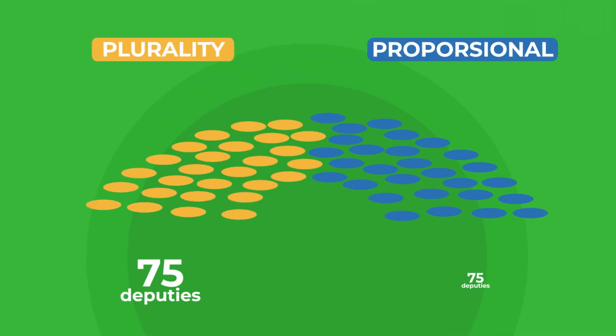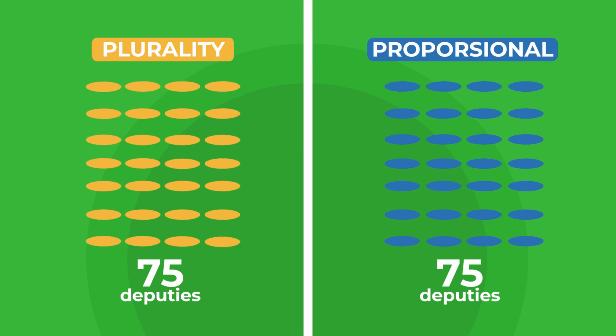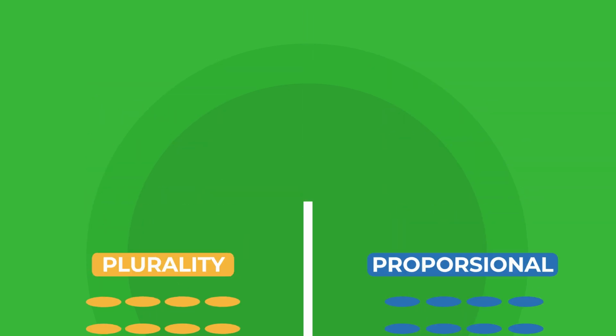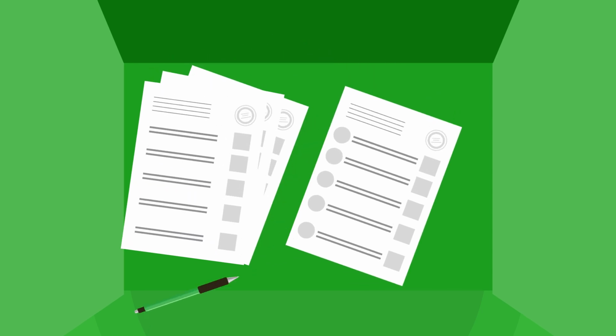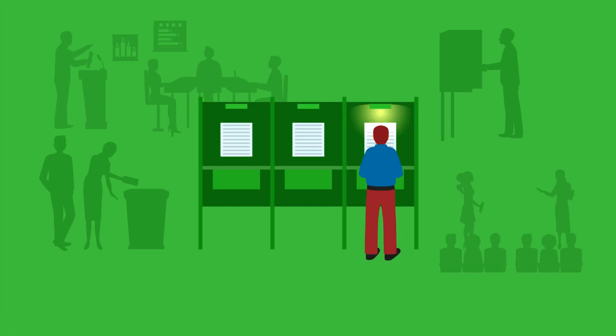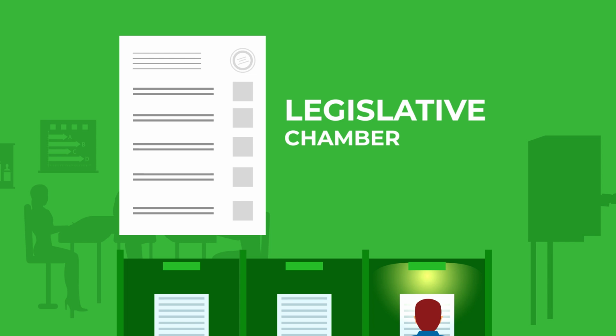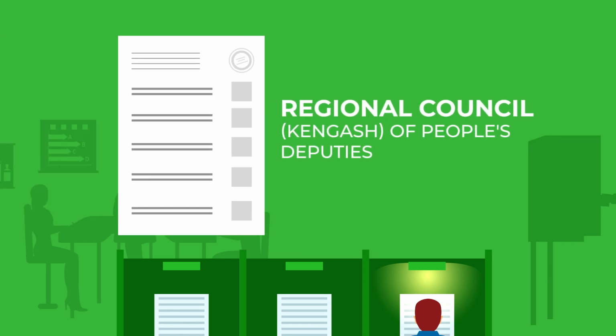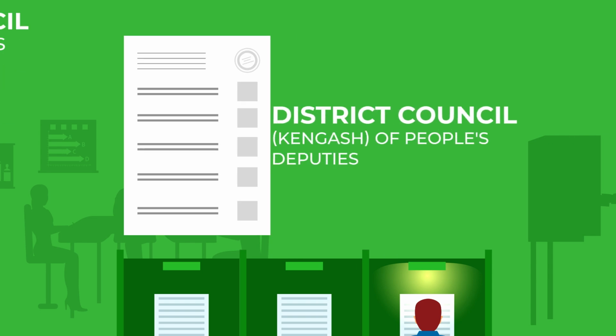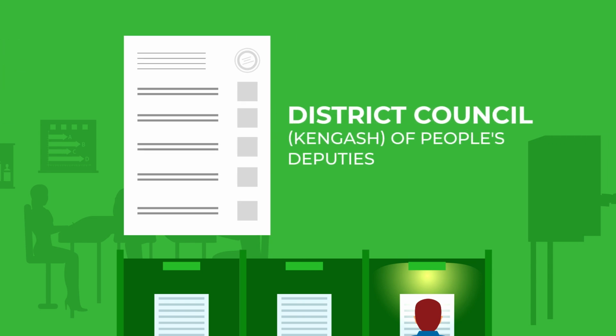In this year's elections, 75 deputies of the legislative chamber will be elected as before under the plurality voting system, while the remaining 75 will be elected under the new proportional representation system. Under this system, voters vote for the parties identified on the ballot paper. In previous elections, voters were given three types of ballot papers: for elections to the legislative chamber, for elections to the regional council of people's deputies, and one more for elections to the district council of people's deputies.